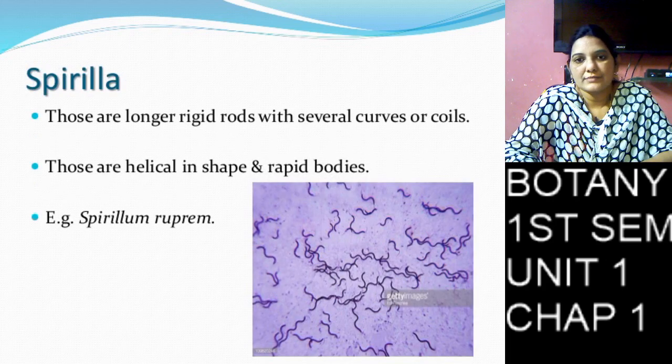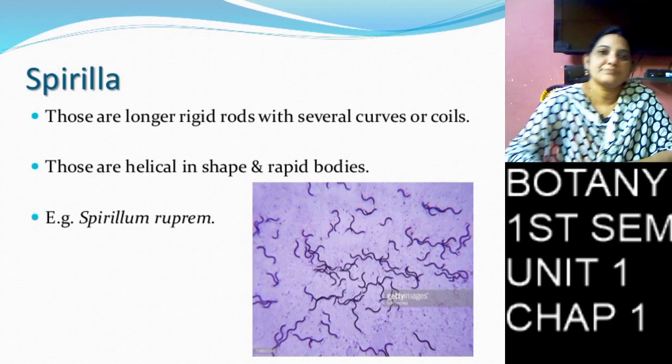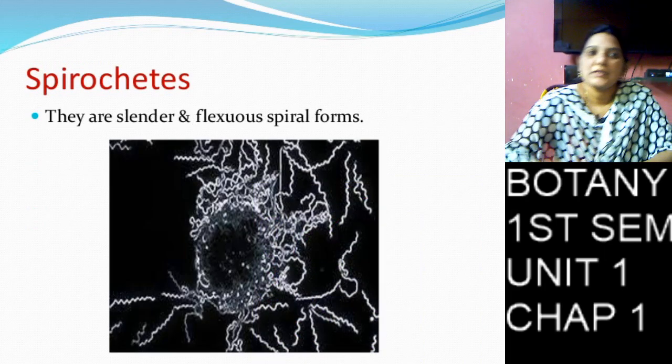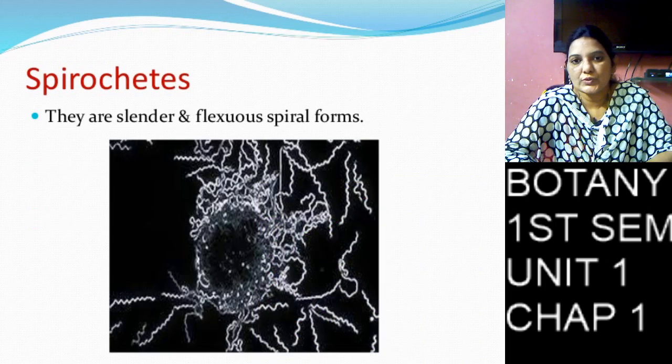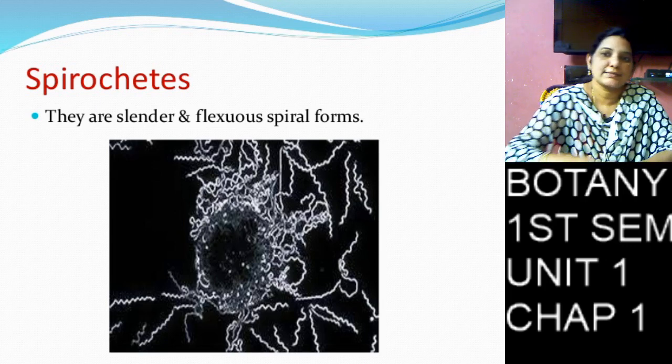Next, spirella, a snake shaped structure. Next, spirochetes, a screw type structure, spiral forms.